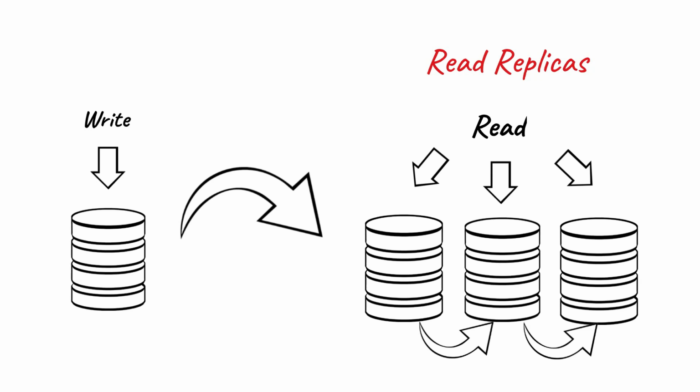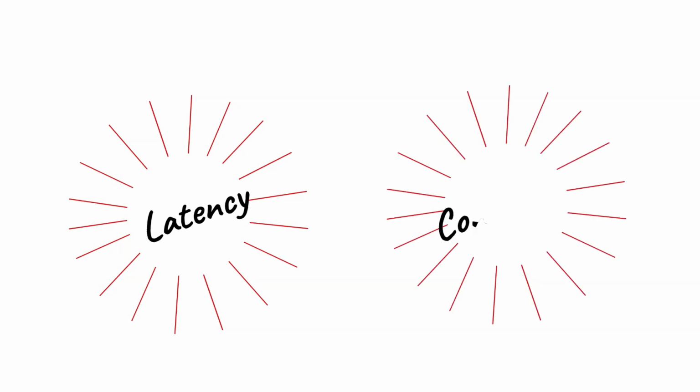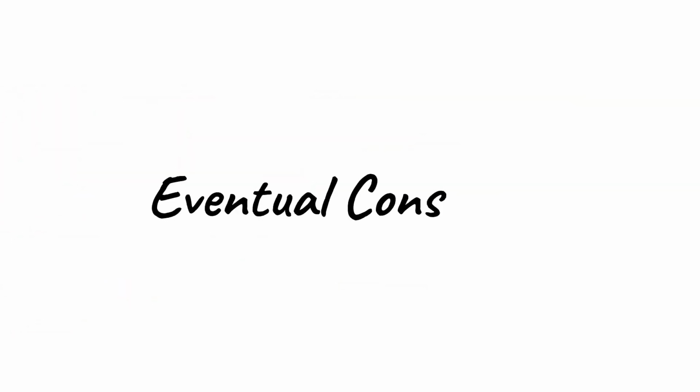There is a problem with this kind of a setup. What is that? Since we have read replicas and we are replicating all the data that is getting written into all of those read replicas, there is definitely a problem in terms of latency. Depending on the number of replicas, it will take some amount of time to replicate every write operation onto those replicas. So now we introduce two problems. One is latency, the other is eventual consistency. Now what does that mean?